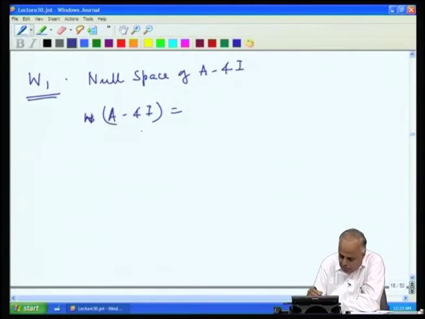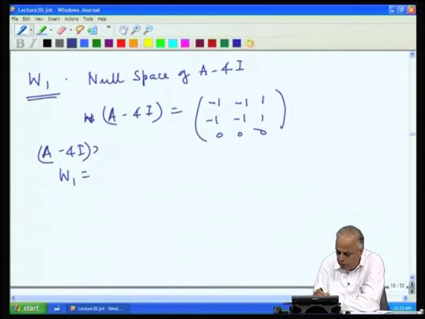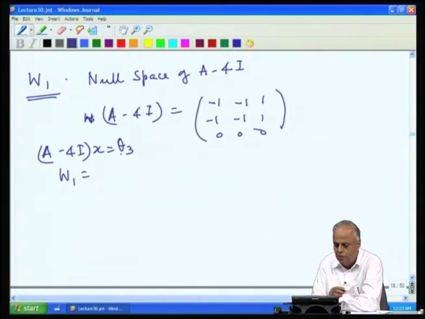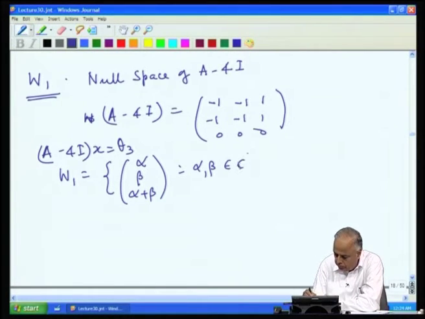So, the matrix becomes minus 1 minus 1 1, minus 1 minus 1 1, 0 0 0, and then we find W 1. If we solve (A minus 4I) x equal to theta 3, which is a homogeneous equation that can be easily solved, we find that all the solutions can be expressed in the form alpha, beta, alpha plus beta, where alpha and beta belong to C.